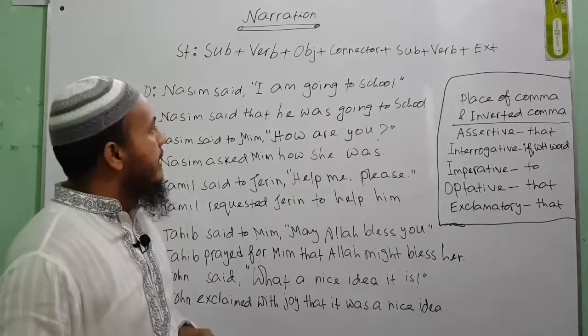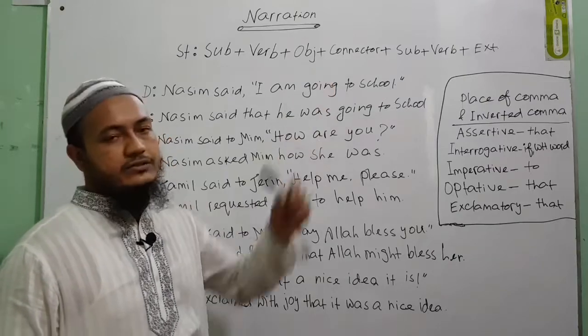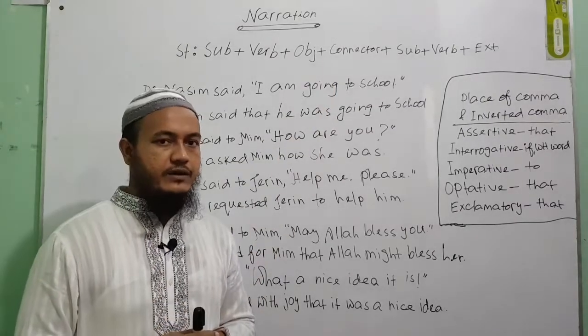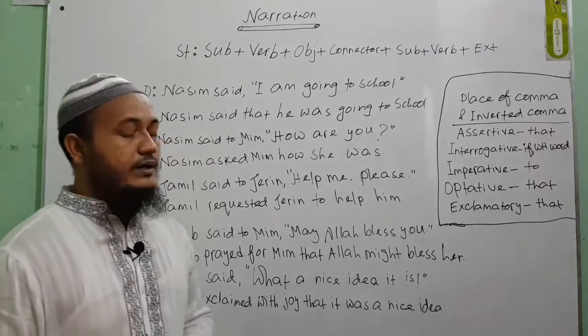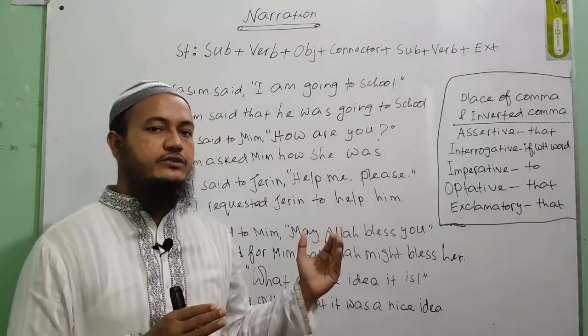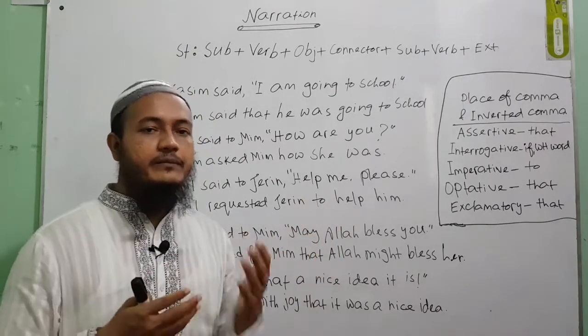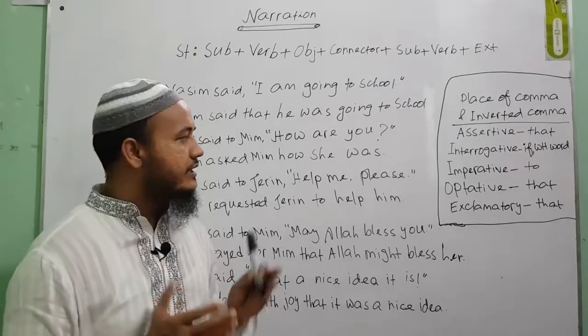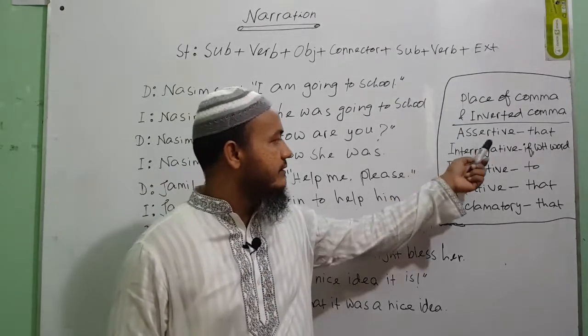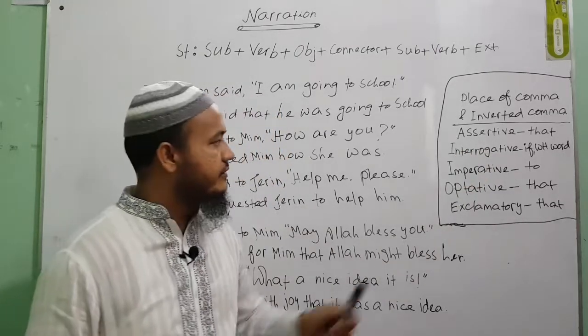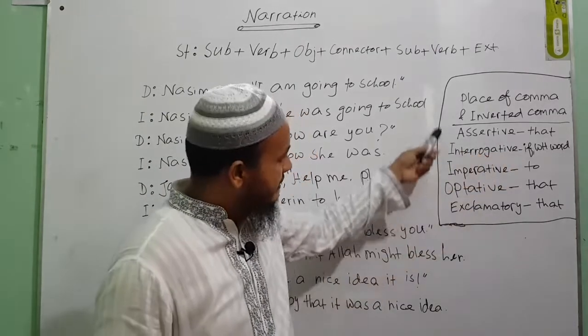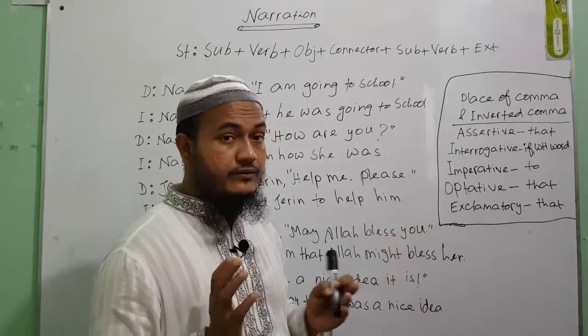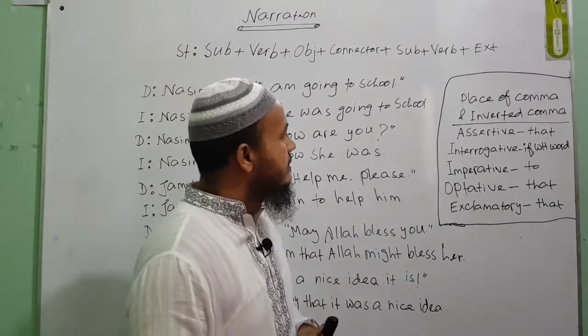And then you will have to use a connector in the place of comma inverted comma. Now you can ask me which connector I should use in the place of comma inverted comma. It depends on the sentence. If your sentence is an assertive sentence, you have to use that. I have written the things for you.